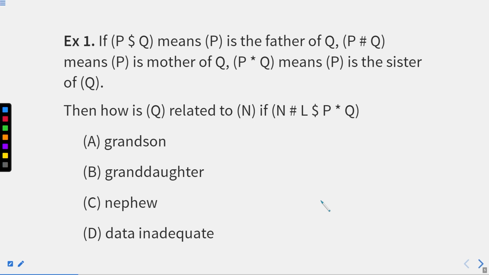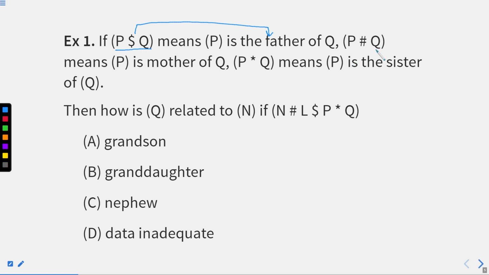You have already read about reasoning in the previous chapters, or definitely in other chapters, how we are using symbols to depict some relation. So here again, while reading this question, you can see that P $ Q means P is father of Q. It means the symbol dollar is depicting father, right? So P is father of Q. This is shown in this question, right?